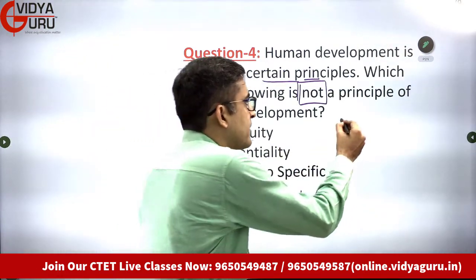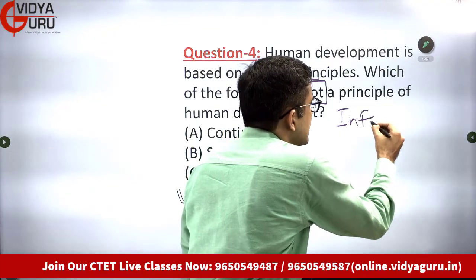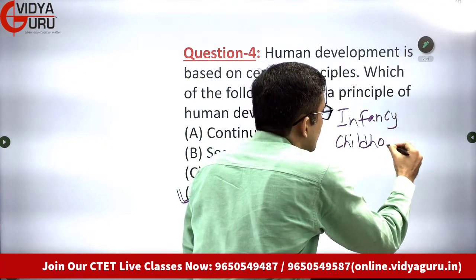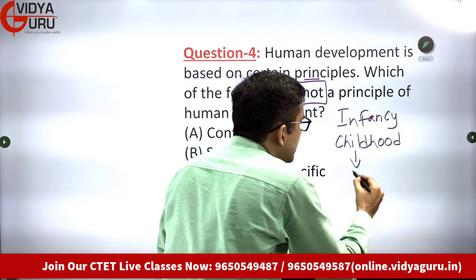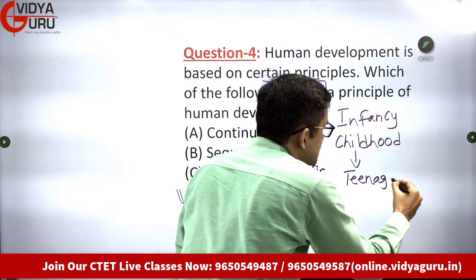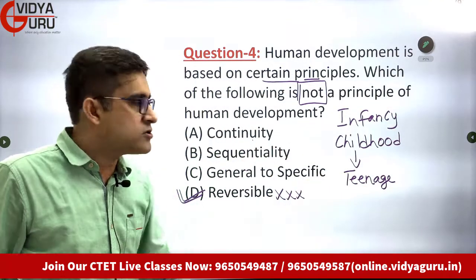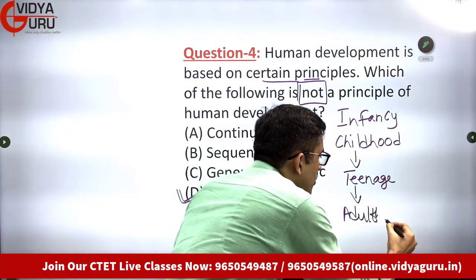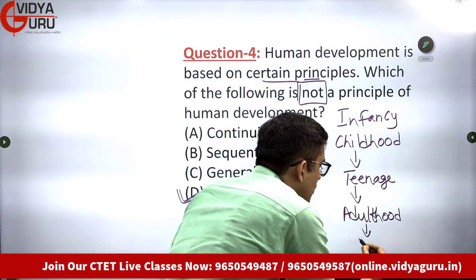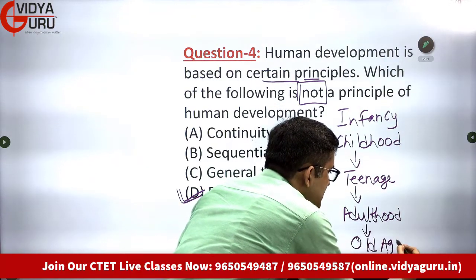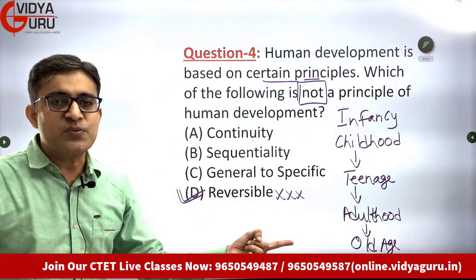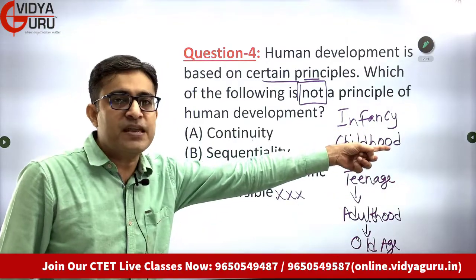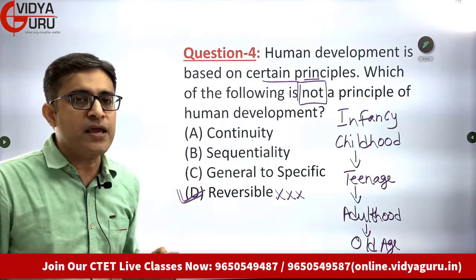Look at the stages of development. What are the stages of development? From infancy, we move on to childhood. From childhood, we move on to teenage, which is also known as adolescence. From teenage, we move on to adulthood. And from adulthood, we move on to old age. Can this sequence be reversed? Students, can this sequence be reversed? Can you move from old age to infancy? Can this sequence ever be reversed? No, this sequence just cannot be reversed.